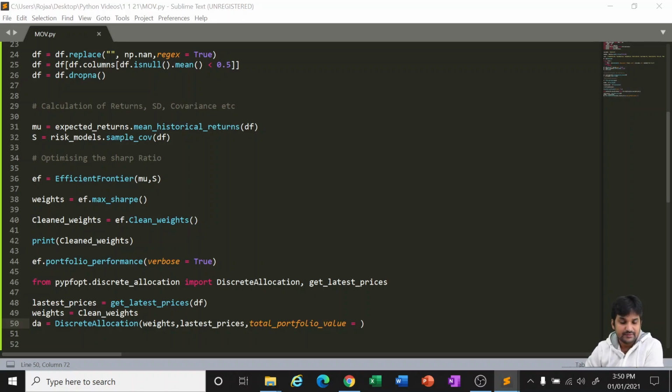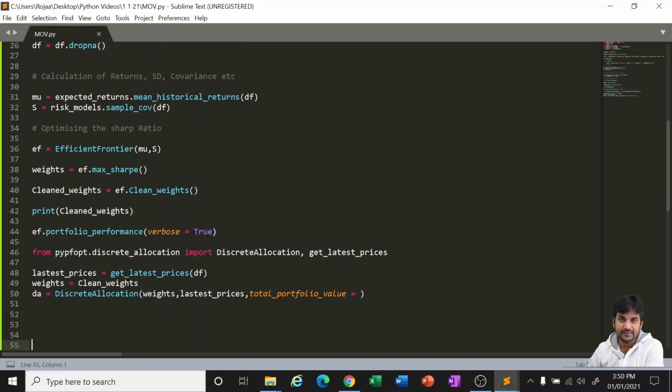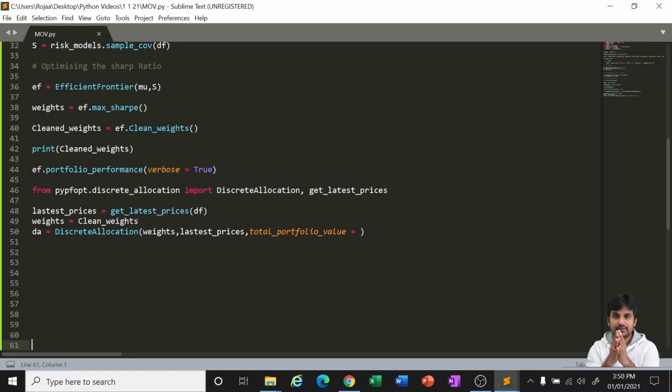Okay, then we have coded for the discrete allocation, meaning the allocation between the stocks that were finally scrutinized or selected by the Python. So the coding is like, from this particular library, you bring in the discrete allocation and latest prices. Latest prices, how it works, it will take the latest price as on the last day, the last column from the data frame.